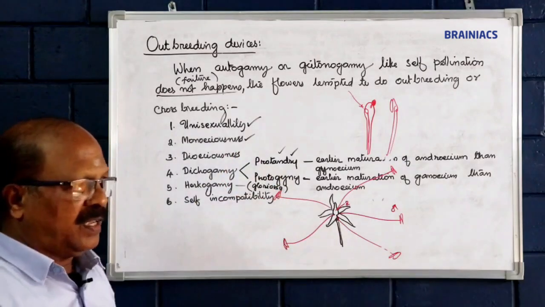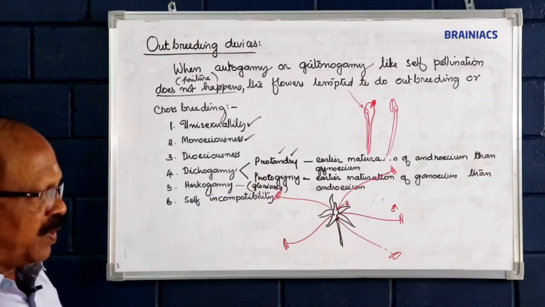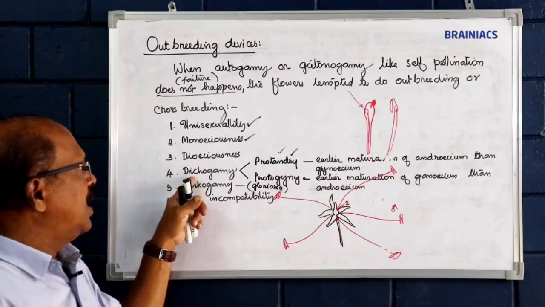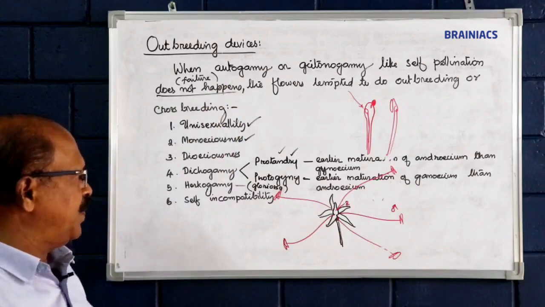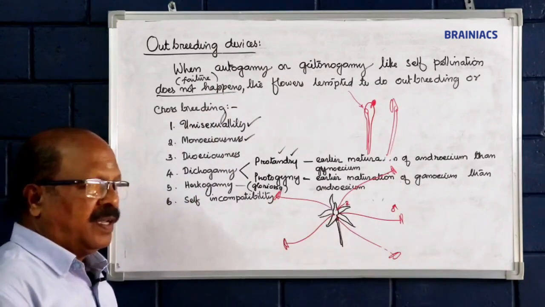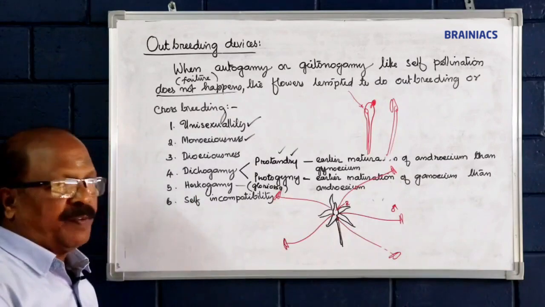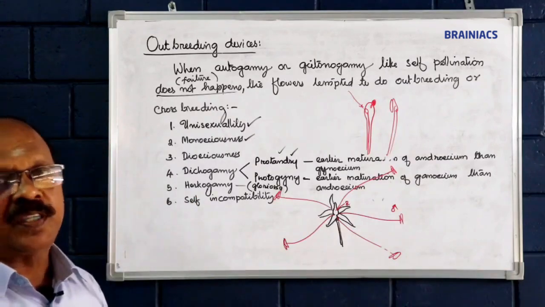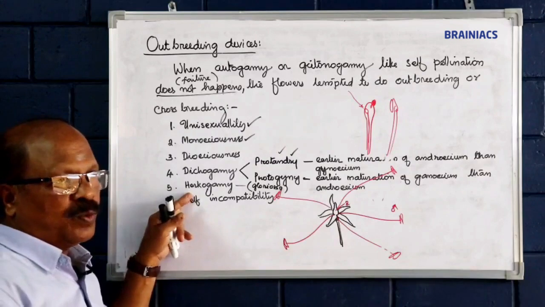Both protogyny and protandry lead to cross pollination. In hercogamy, though the female and male parts are in the same flower, their positions are far away from one another, so there is no chance for self pollination, and the plant is tempted to do cross pollination.